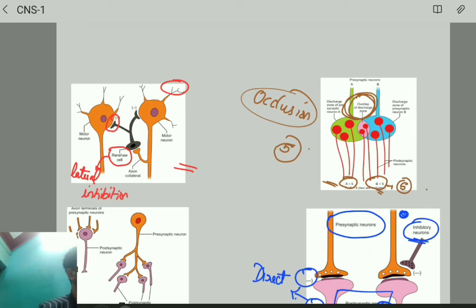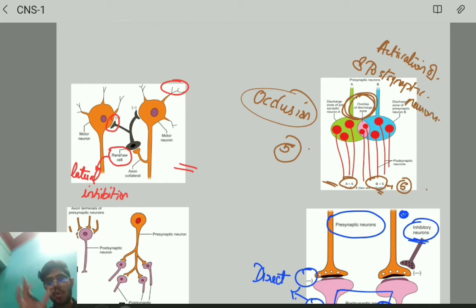So 8 of them, so there will be activation of 8 postsynaptic neurons. Instead of 10, there will be 8 postsynaptic neurons which will be activated. That is occlusion. 2 of the presynaptic neurons will be occluded, and only 8 of the postsynaptic neurons will be activated. That's it. Did you understand? Okay.